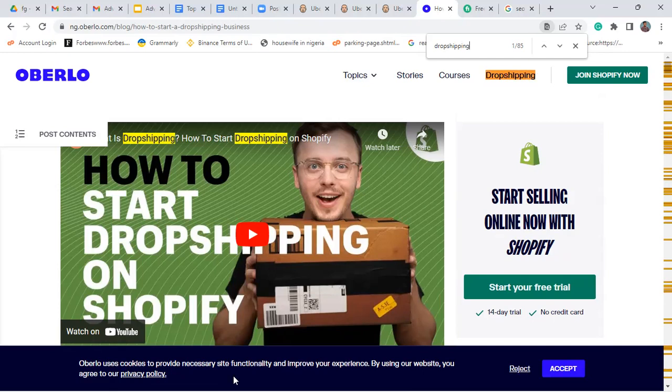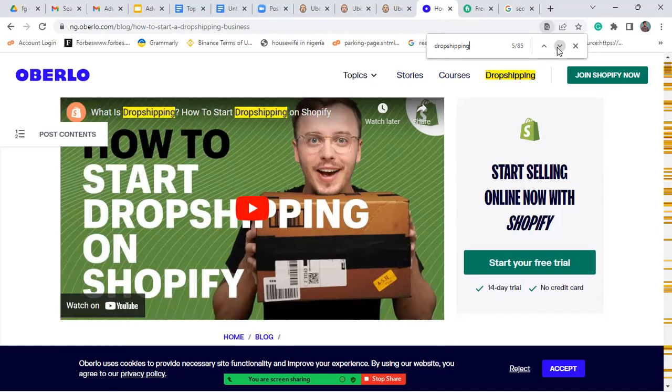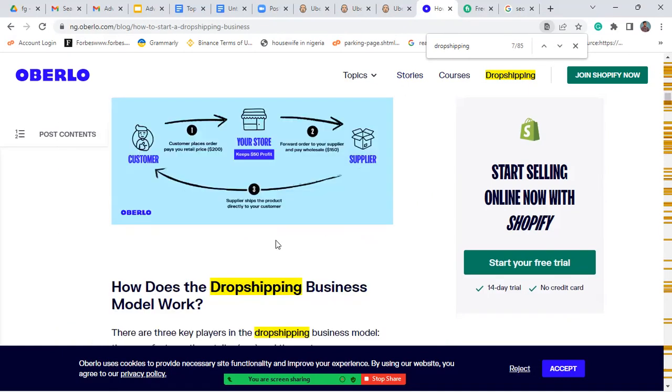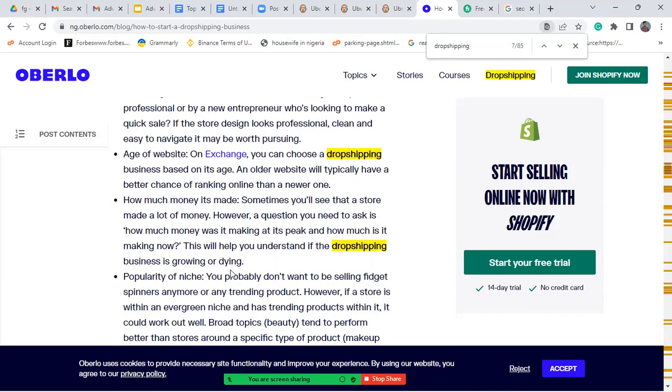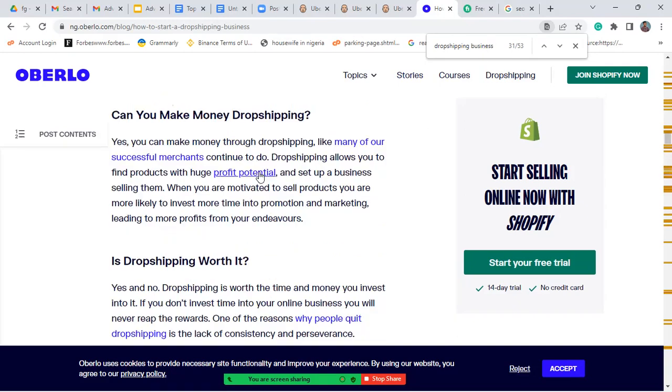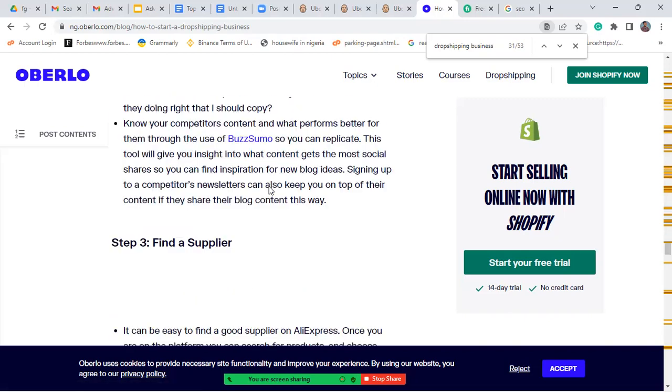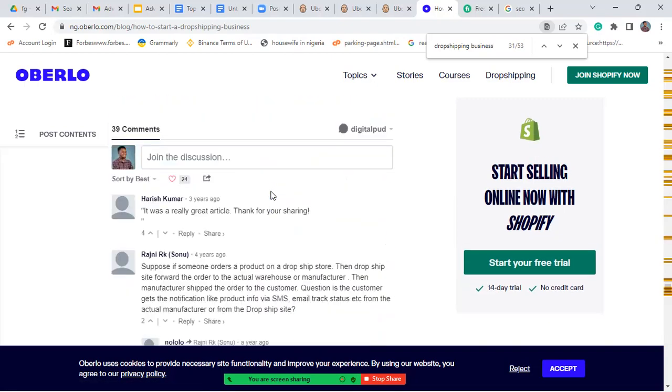Now, this is a post on dropshipping on Overlook, and I'm trying to look at the number of times they use the keyword dropshipping. So I did a search, and you can see they're using the keyword dropshipping business. They practically use it everywhere. How many times, guys? Can you see?